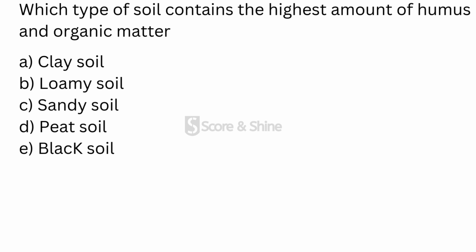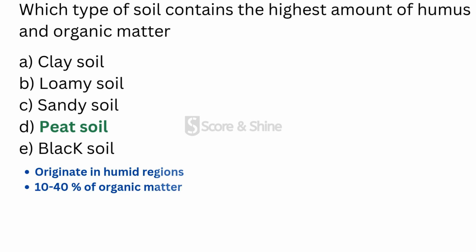And moving to the next question, which type of soil contains the highest amount of humus and organic matter? And the answer is peat soil. Peat soils originate in the humid region as a result of accumulation of larger amount of organic matter in the soil. So generally peat soil will have about 10 to 40% of organic matter.